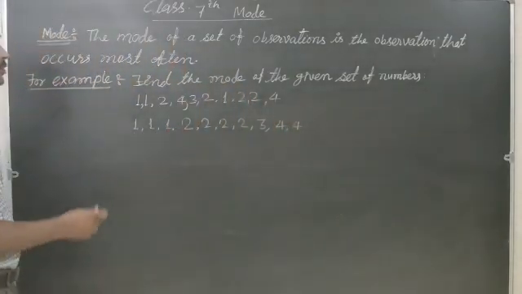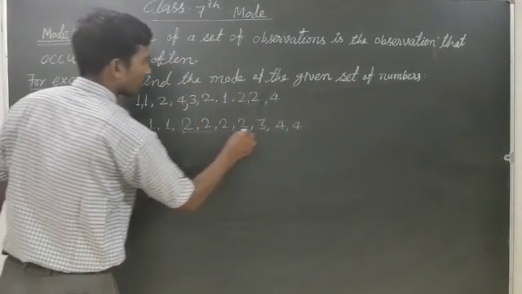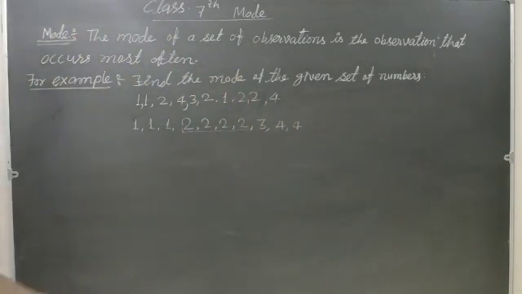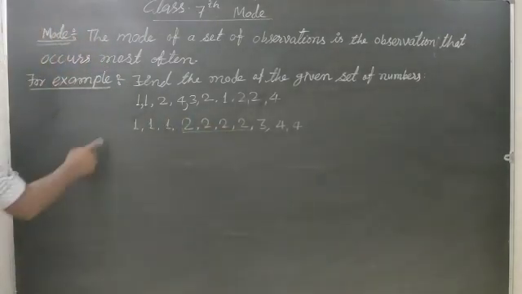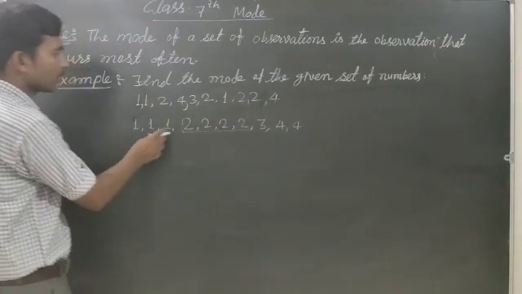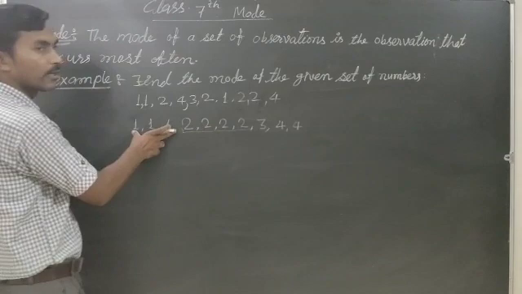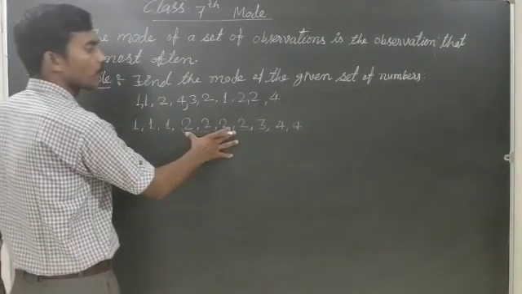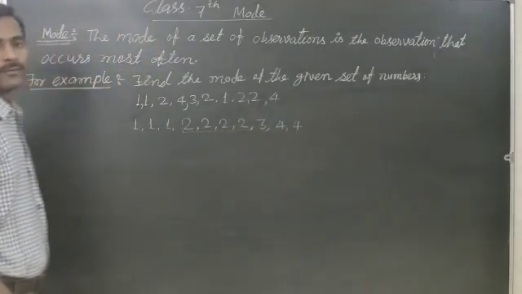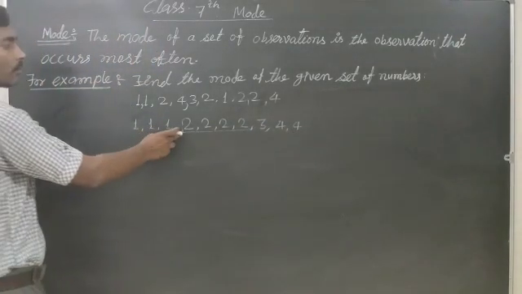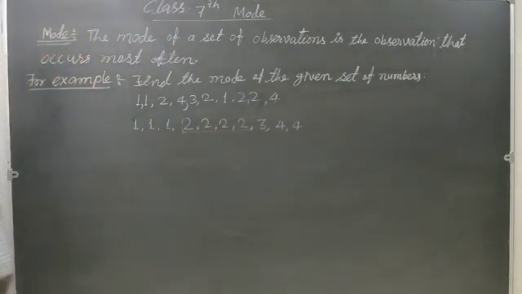The maximum data is of 2, so mode is 2. The maximum data is 2 because 1 comes 3 times, 2 comes 4 times, 3 comes 1 time, and 4 comes 2 times.